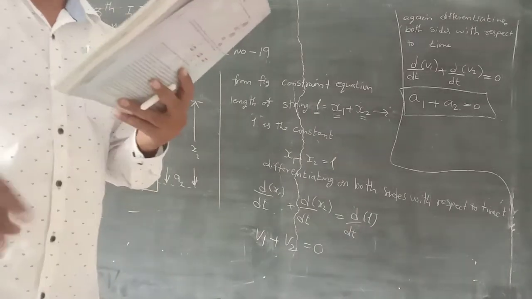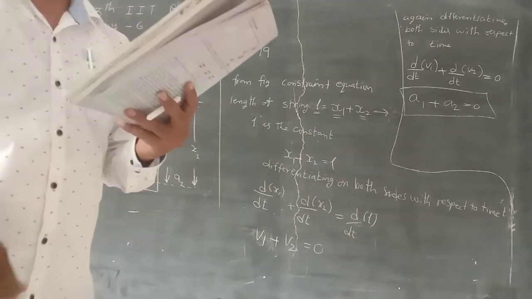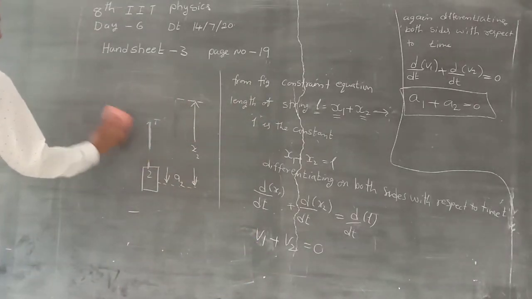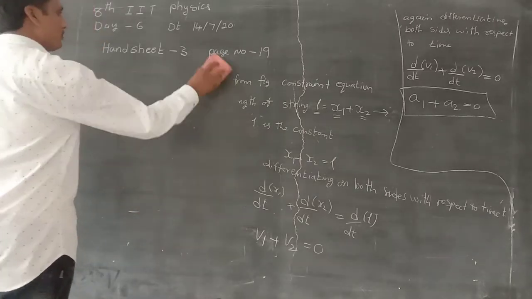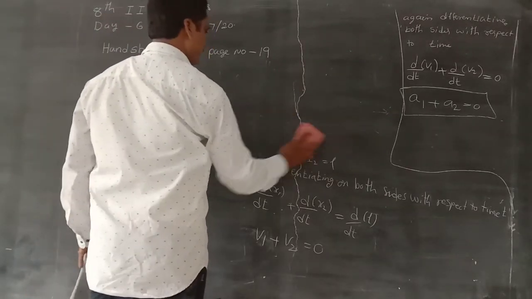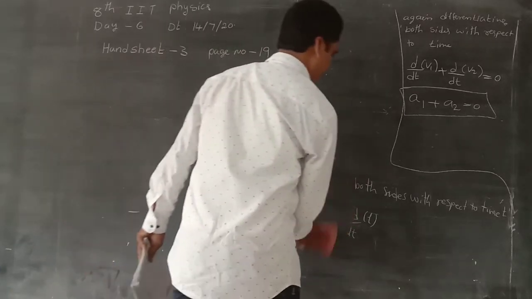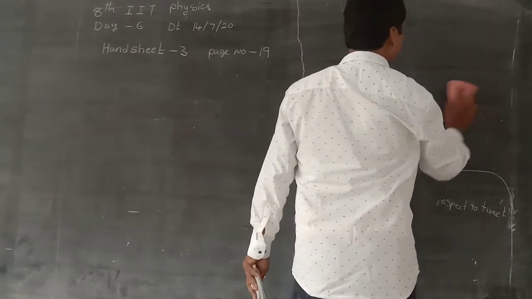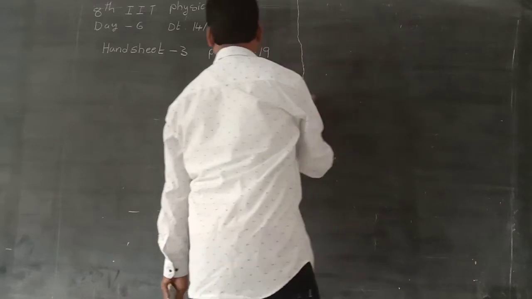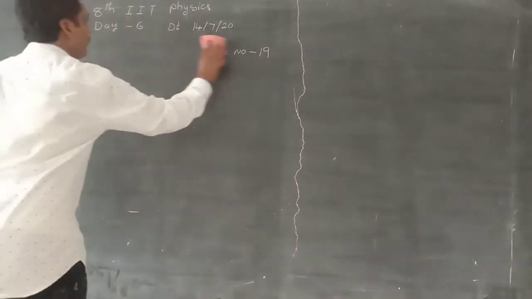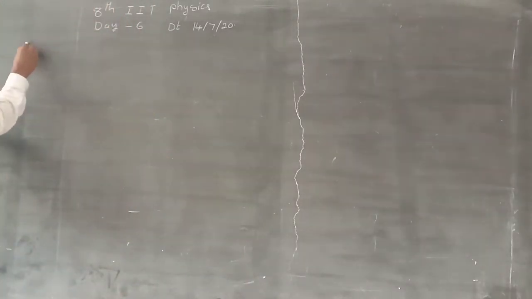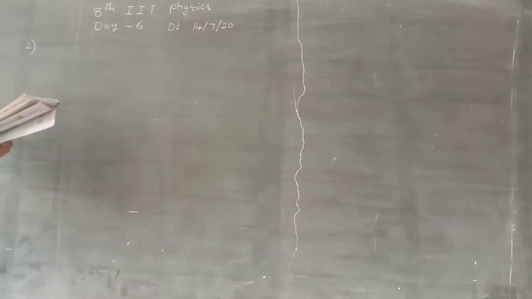Okay, problem number 2. Using constraint equation, find the relation between a1 and a2.